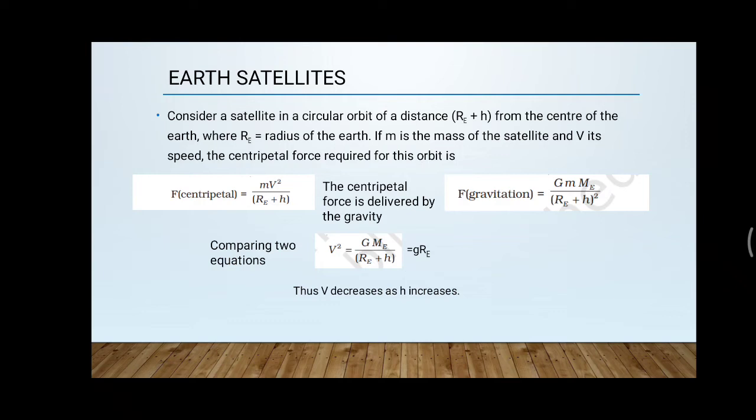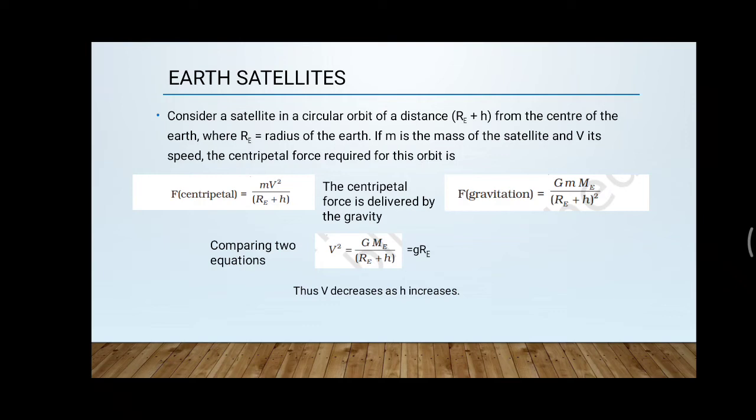In the case of circular motion, you know there is a force acting towards the center, known as the centripetal force. If the velocity of a particle of mass m moving in a circular path of radius r is v, then the centripetal force is mv square divided by r. That is the expression for the centripetal force. Here the gravitational force provides the centripetal force, so the centripetal force equals the gravitational force.